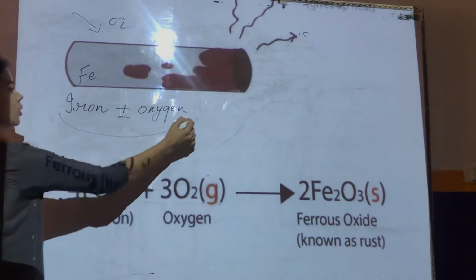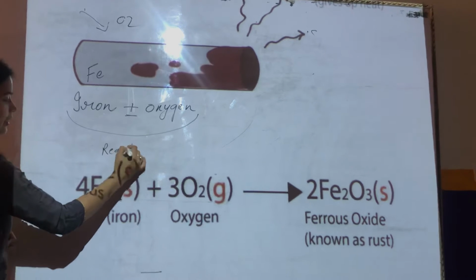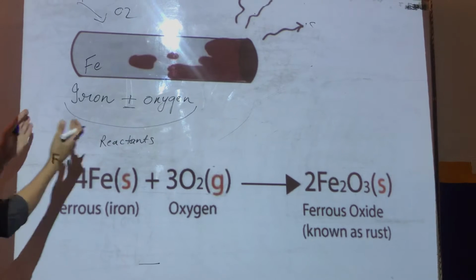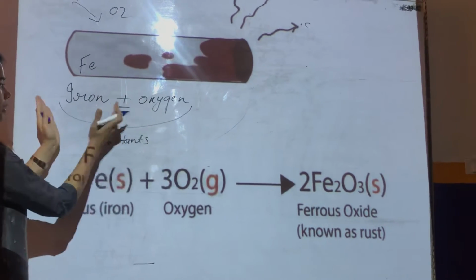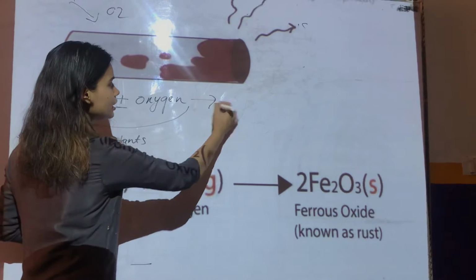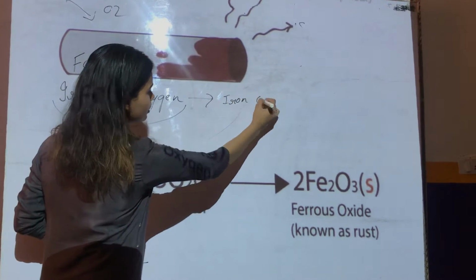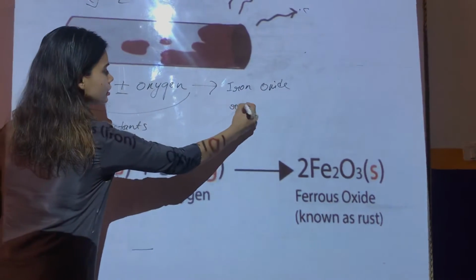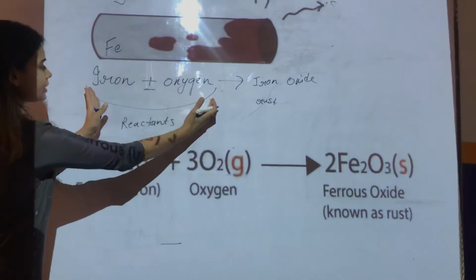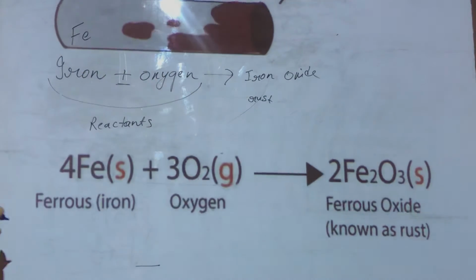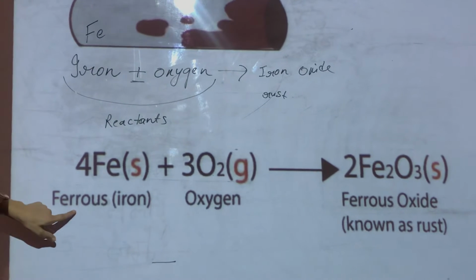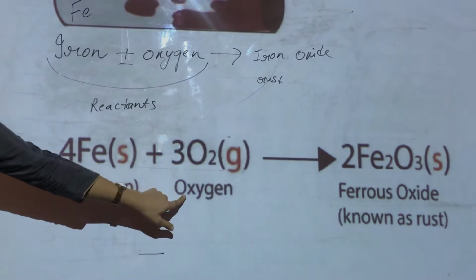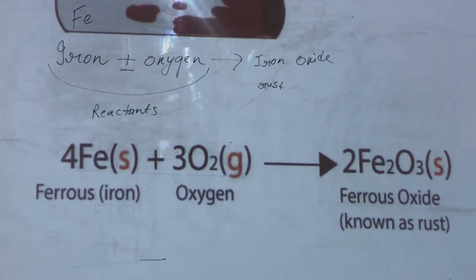So now what is this? This is a reactant. They are reactants. And what do they give? A final product after a chemical change. So when iron combines with oxygen, what do we get? We get iron oxide or ferrous oxide, which is also known as rust. So this is what we call reactants, and this part is called product. Clear? Now this is also written here, ferrous, sometimes known as iron, or iron is the same thing. Iron and oxygen give ferrous oxide, which we know as rust.